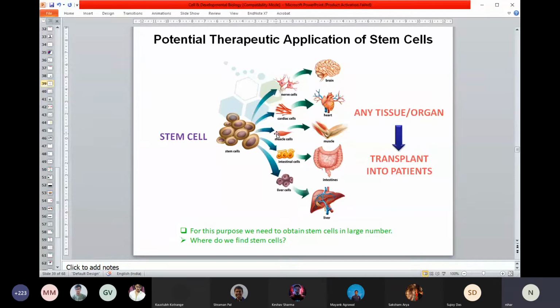But there are some processes that are very critical. If you want to replace a damaged neuron in the brain, it is still too preliminary a stage to think about. But in principle, it is doable, right? If you think this way, it is possible. So sometime we could solve those mysteries. Okay, so these are the applications.